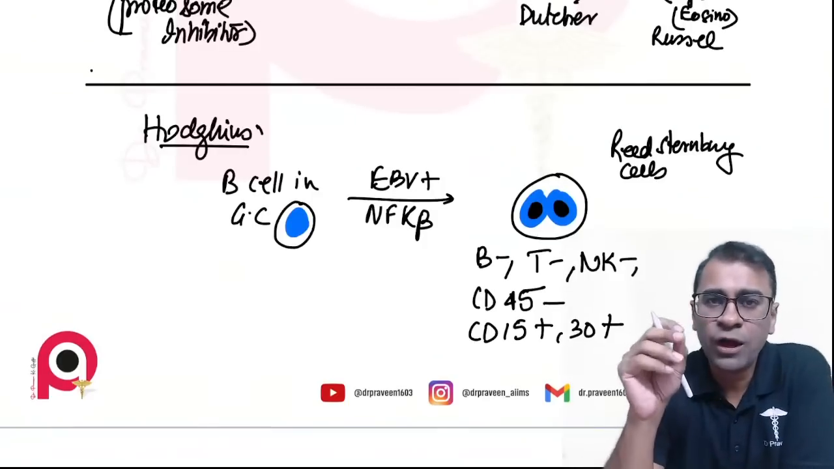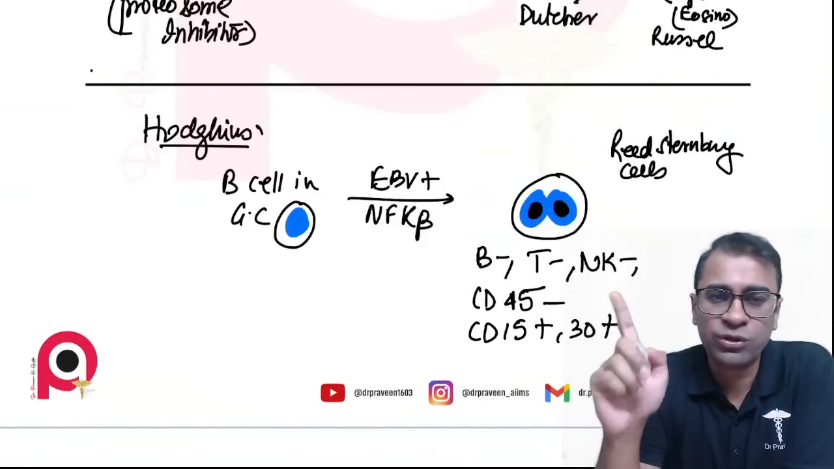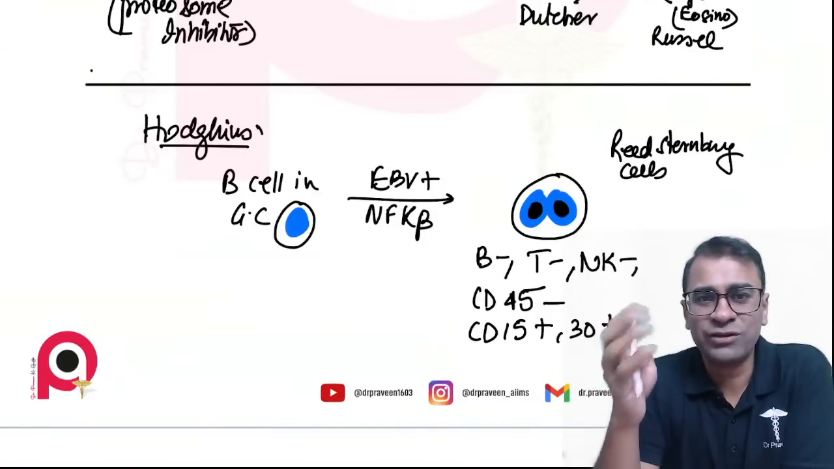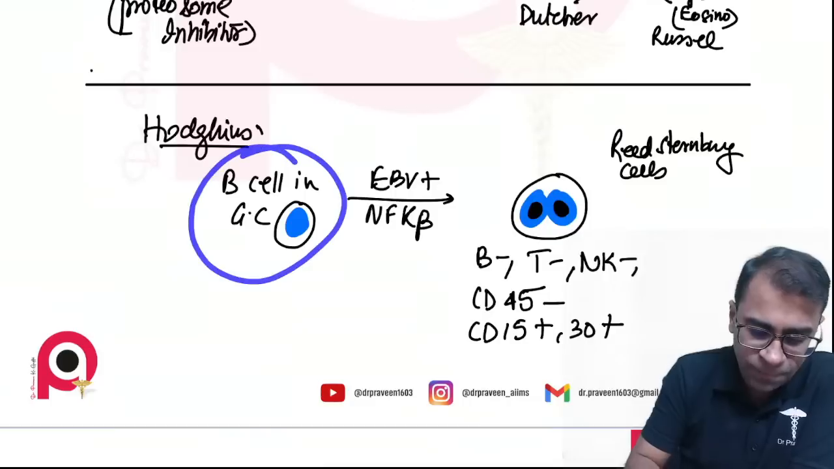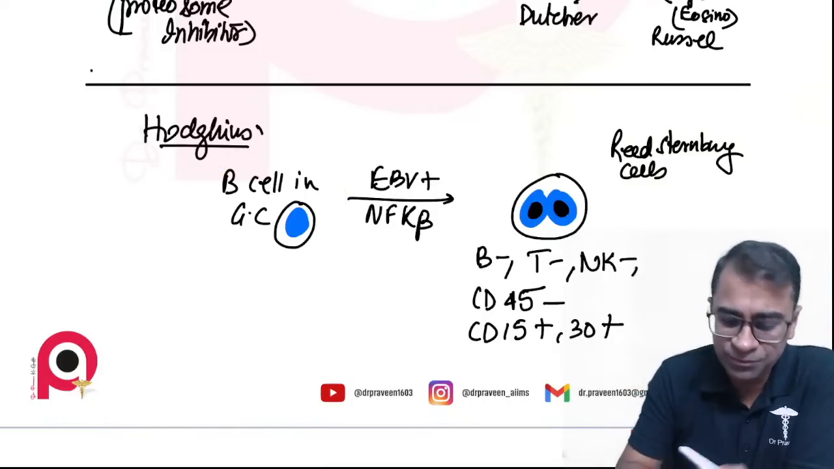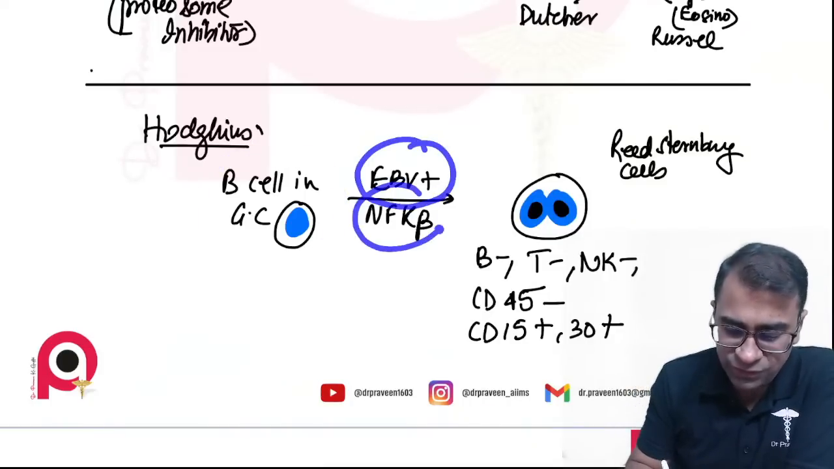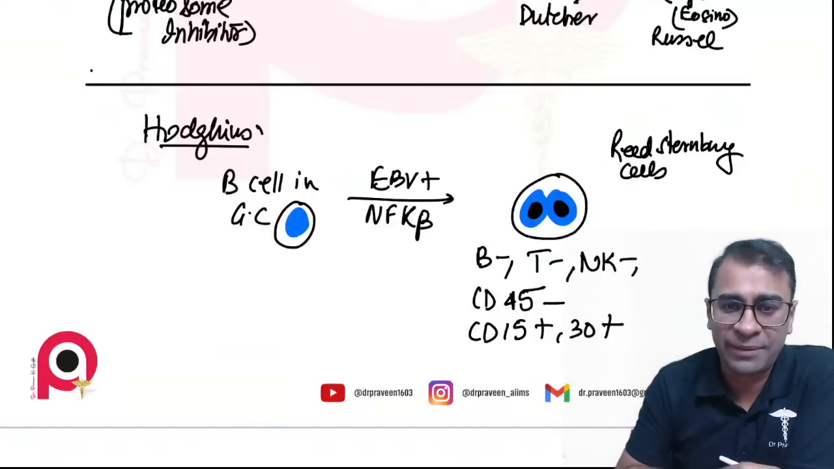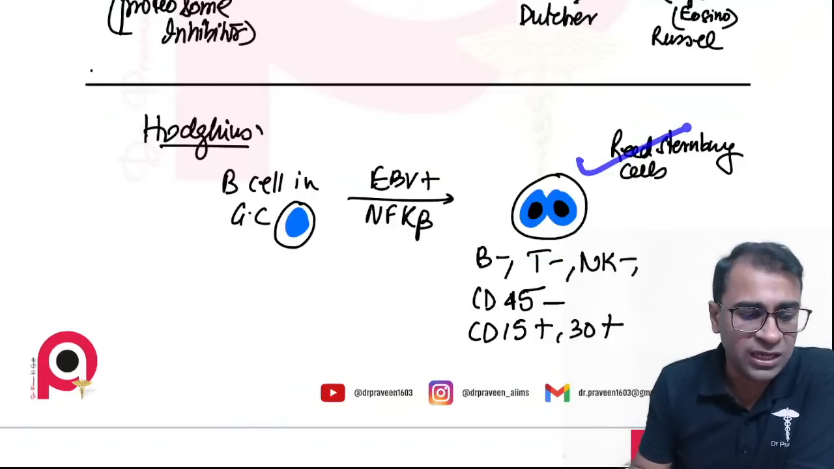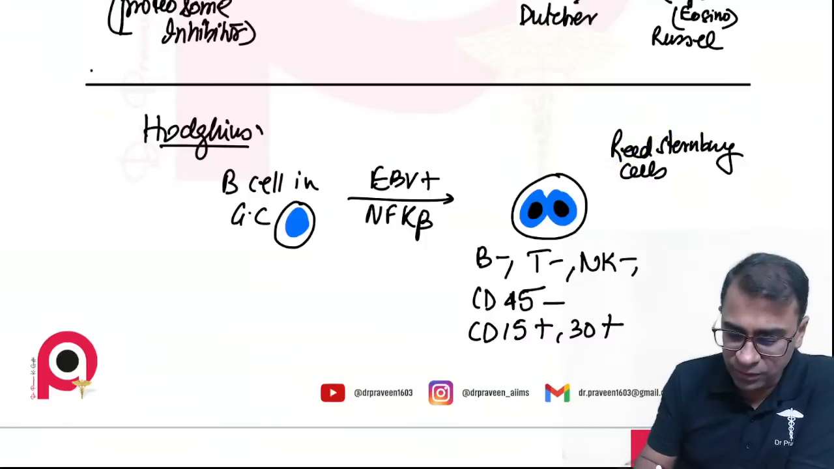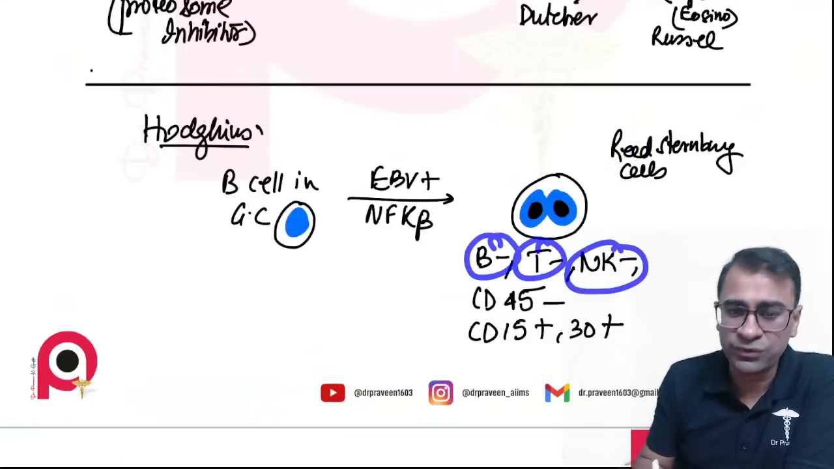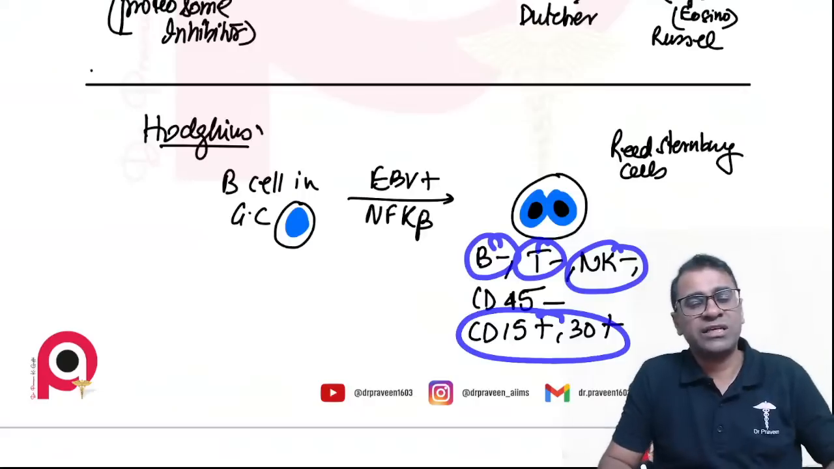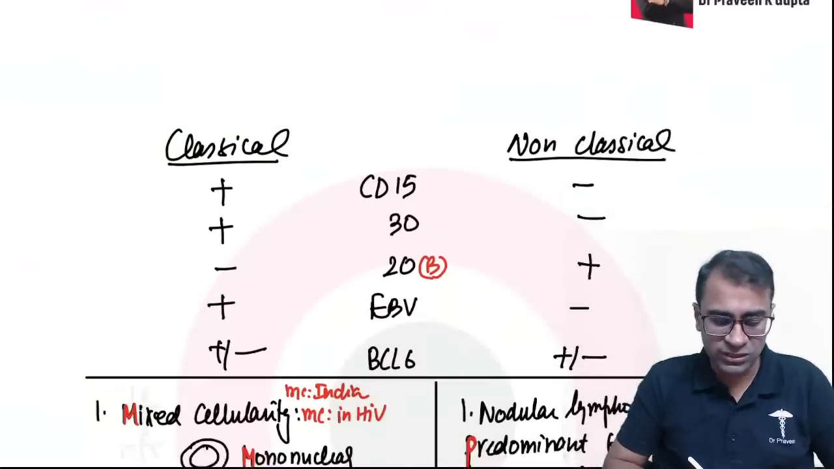Now, Hodgkin lymphoma. This is a very probable question because Hodgkin is a hot favorite for the INICET people. Because the B cell in the GC area, because of Epstein-Barr virus positivity and NF-kappa B, transforms into this type of binucleate owl-eye appearing cell. We call them Reed-Sternberg cells. They don't have the B, T or NK marker positive. In fact, a special marker, CD15 and 30, is positive in Hodgkin's lymphoma.